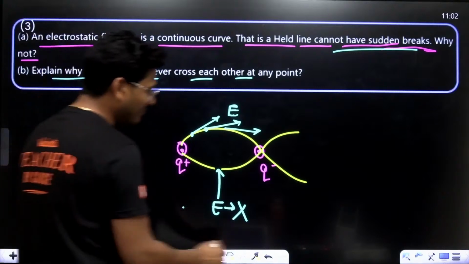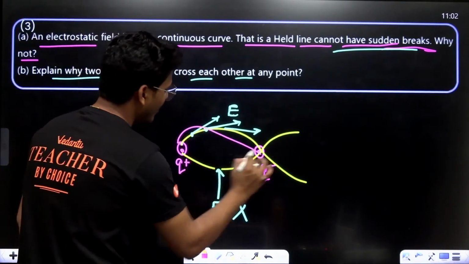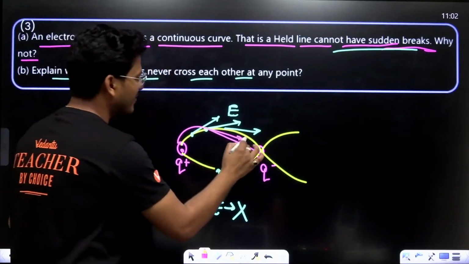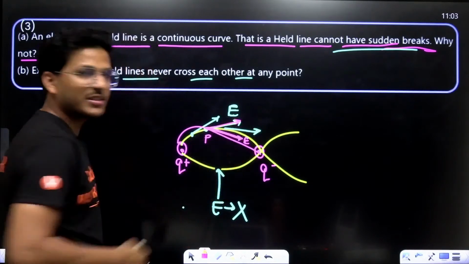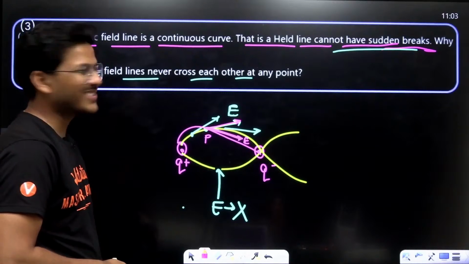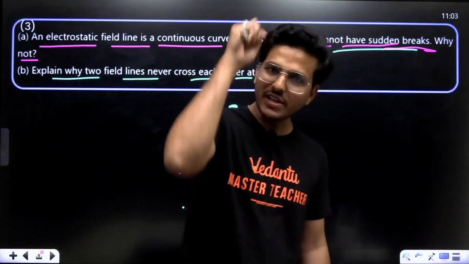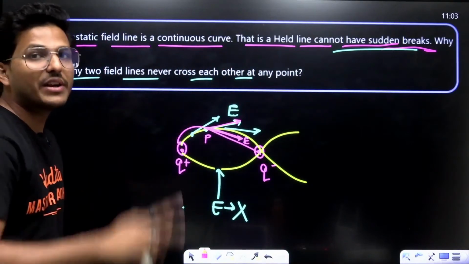If two curves intersect each other, see, another field line intersecting, now the electric field intensity at this point P is in two directions. Is it possible at any time? No. The electric field intensity due to a point charge at a point is always in a single direction. So two electric field lines never intersect each other.